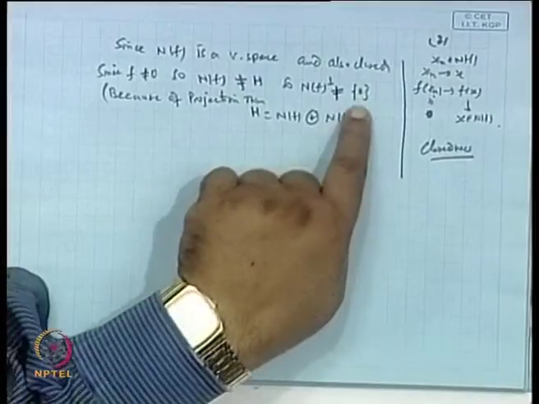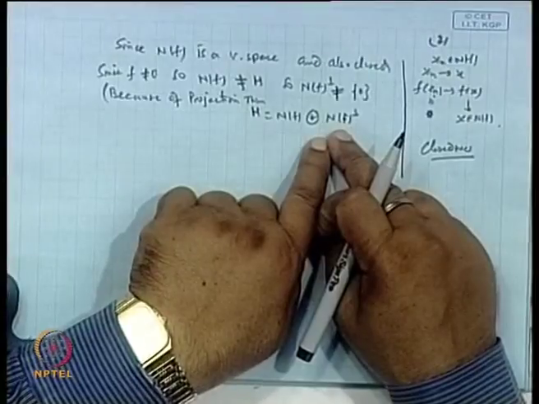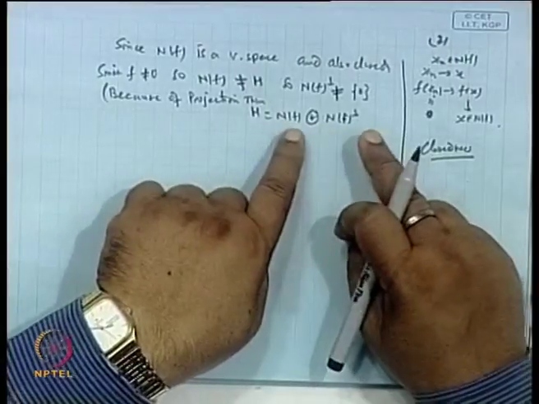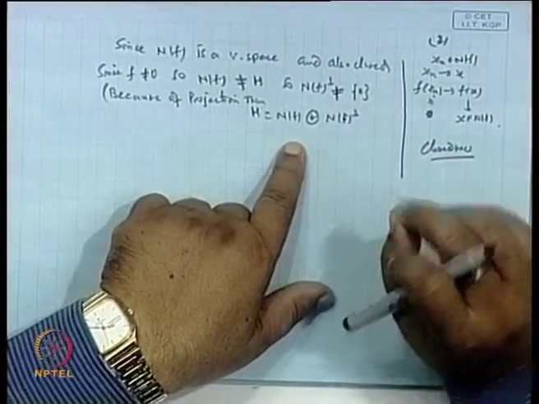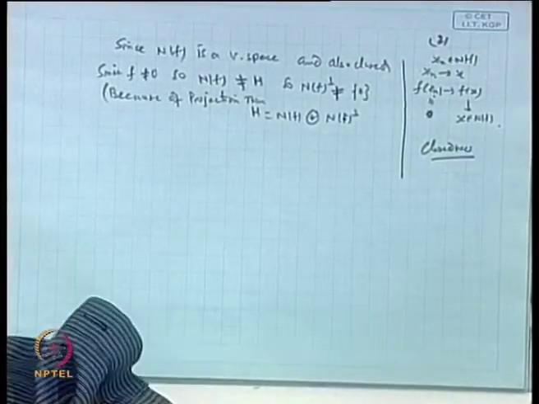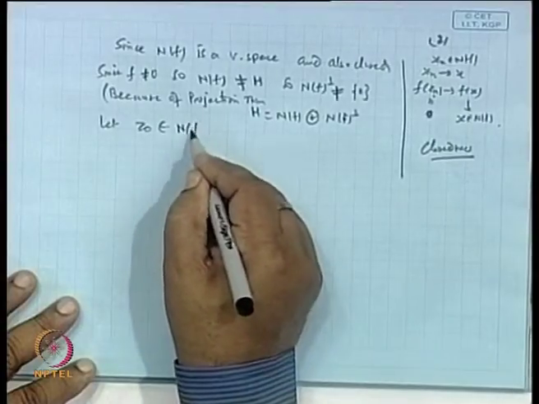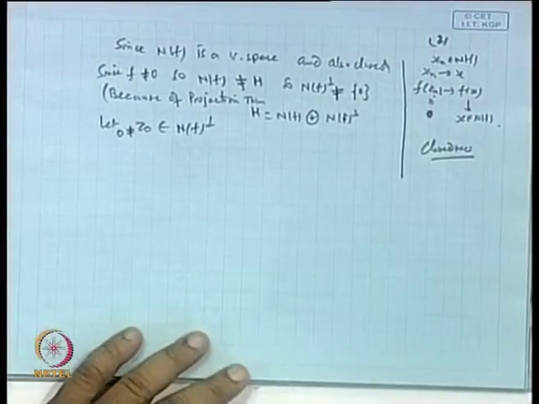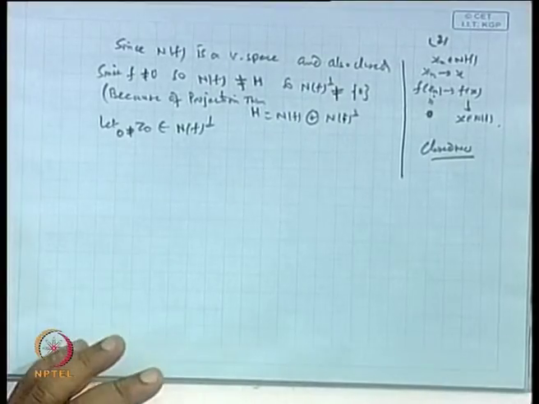Now, if this is 0, then H becomes N f only, because these are intersection sets and we get only the singleton set 0. So, no points common should be there. Therefore, this contradicts again. So, the orthogonal complement cannot contain only 0; a non-empty set of nonzero points will be available. So, let z naught be a point in the orthogonal complement which is not 0. Agreed? Clear? There are points different from 0 in this.